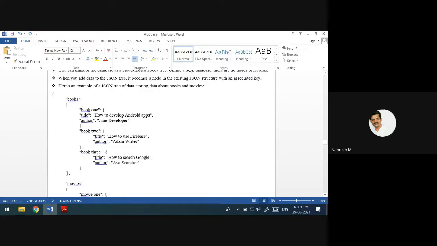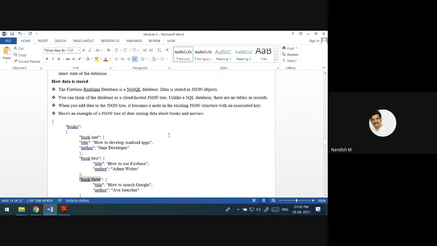Open the curly brackets, close it here. Book 1: what is the title of that, who is the author? Open and close brackets. See, this is one more entry. Book 2, that is within the double quotes, colon. Within the curly brackets, what is the key? What is the value? What is the key value? The third row. This is the tree structure.